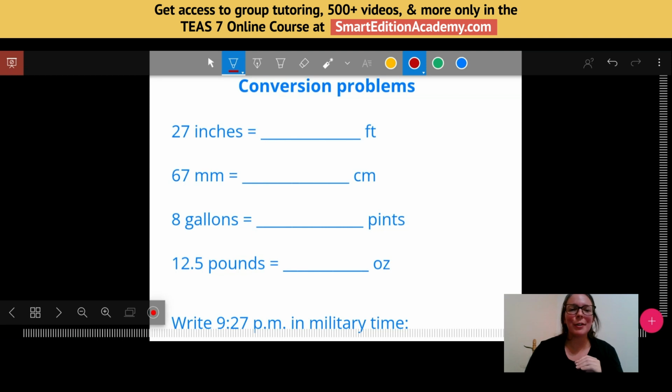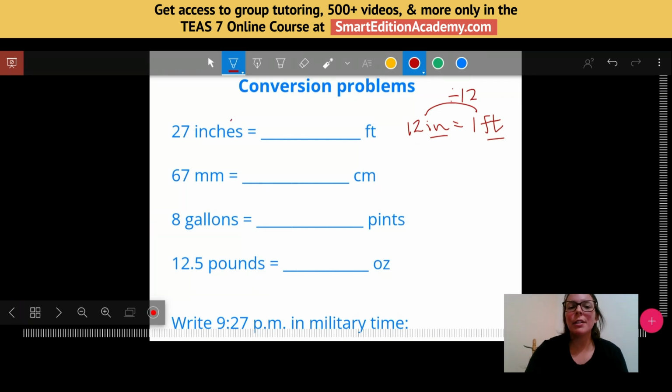So for this first one, when I'm going from inches to feet, I need to know the conversion that 12 inches equals 1 foot. That's the key here to solving this problem. What that means is that when I'm going from inches to feet, I'm essentially just having to divide by 12.